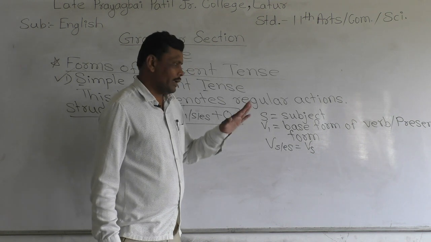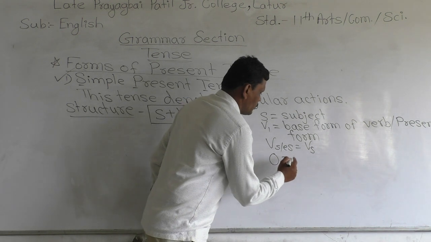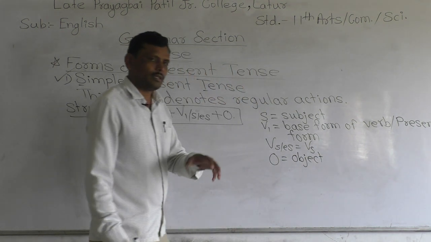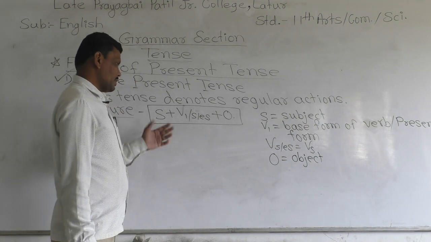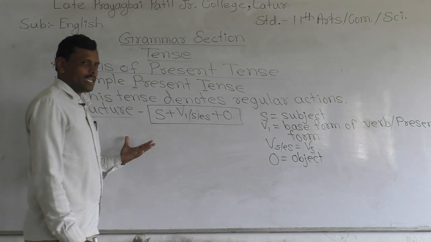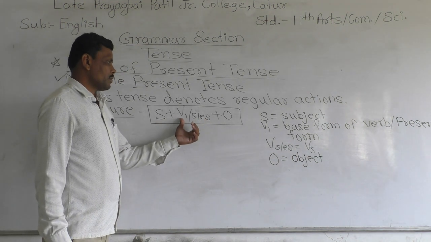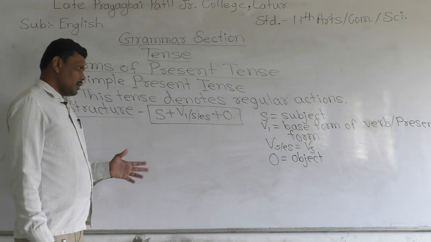Okay, and O means object. Object means on which the action takes place. Structure is given here: subject plus V1 s or es plus object.